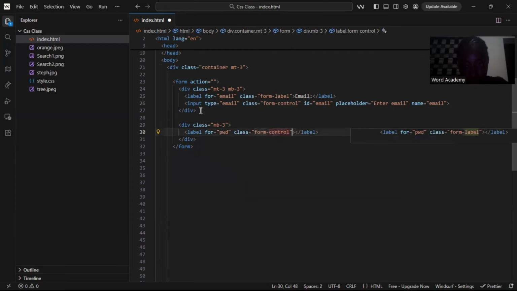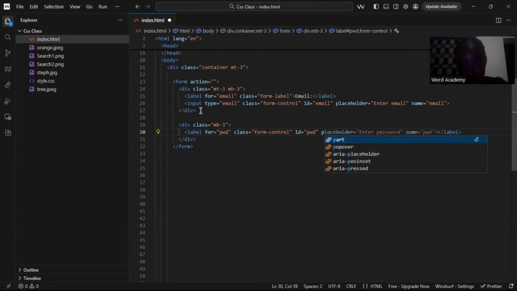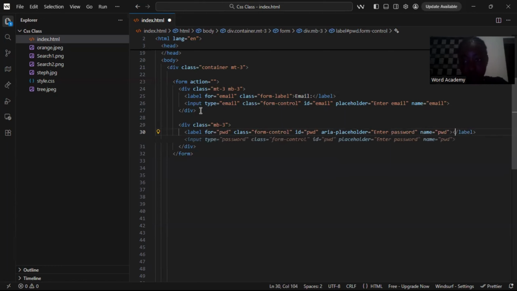And we'll give it ID, which will be PWD, as in password. We'll give it placeholder, which will be enter password. And as well, we'll give it name, which will be PWD.